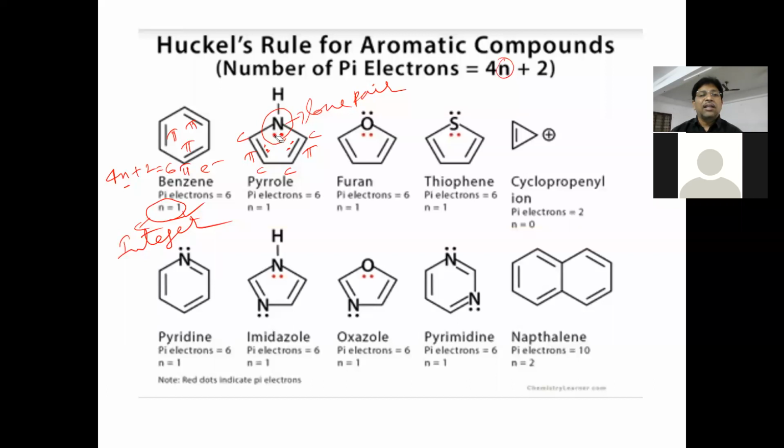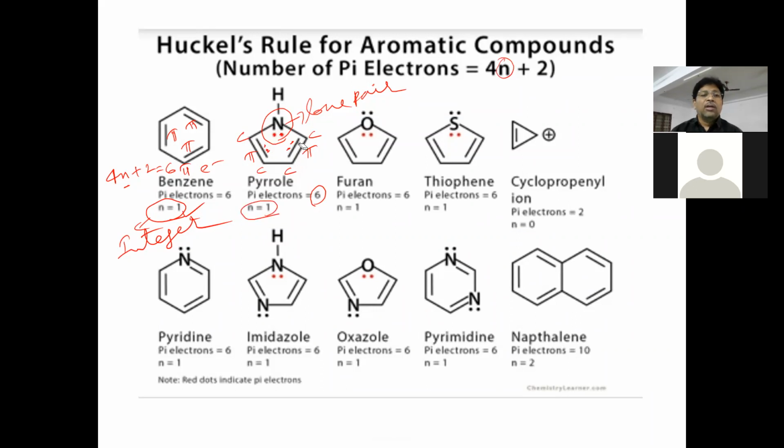So 2 electrons here and 4 electrons here. Totally how many pi electrons do we have to take? 6 pi electrons. Again 4n plus 2 is equal to 6 pi electrons. The n value will be 1, which indicates an integer. So pyrrole is an aromatic compound.